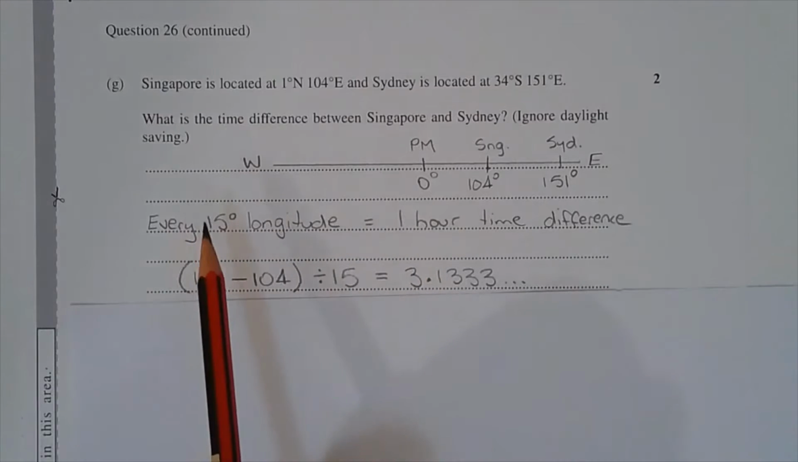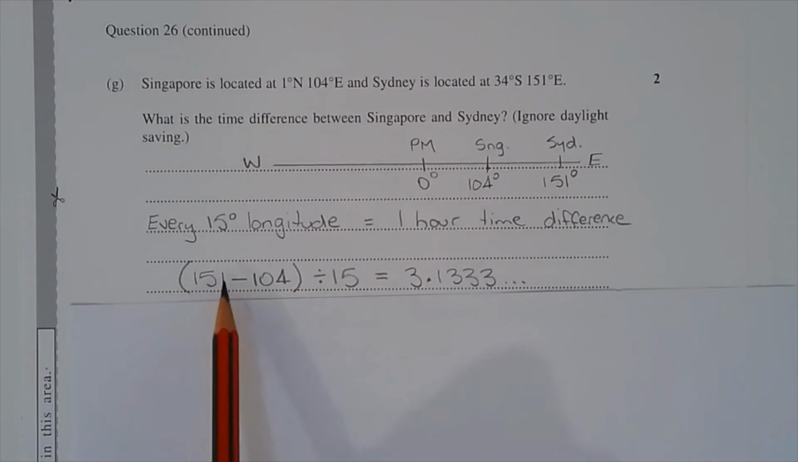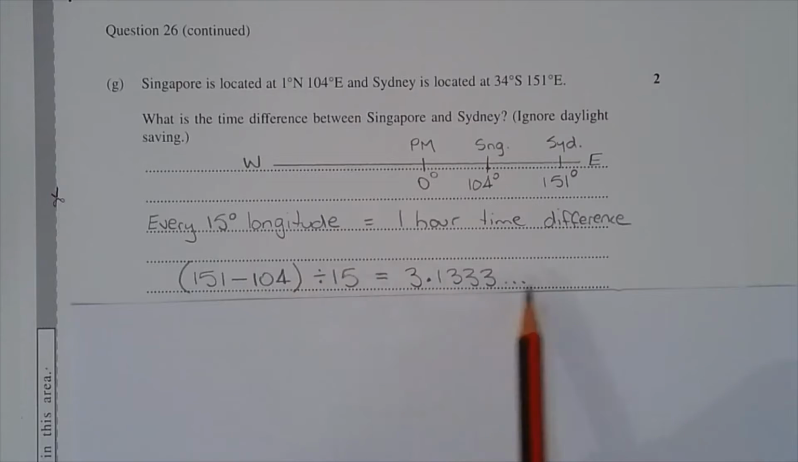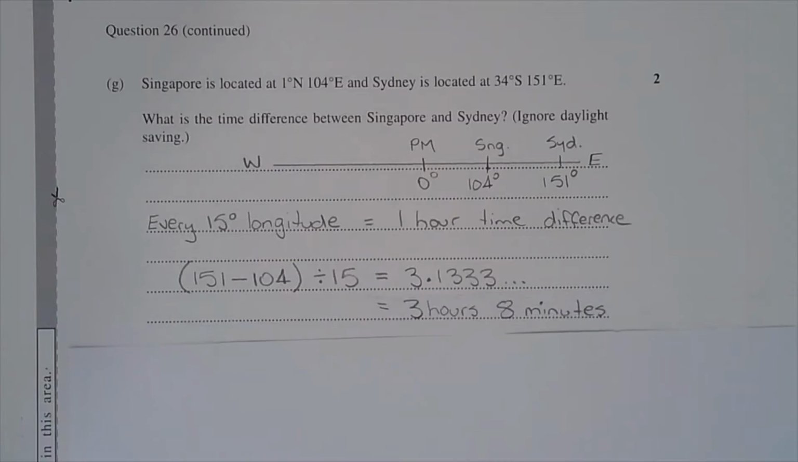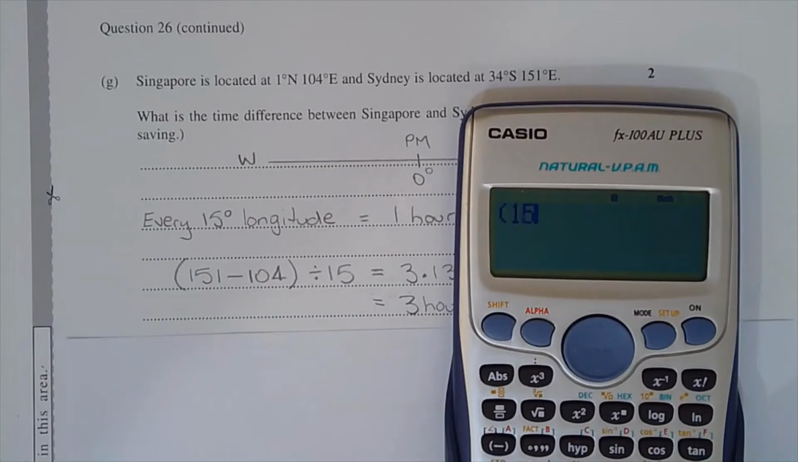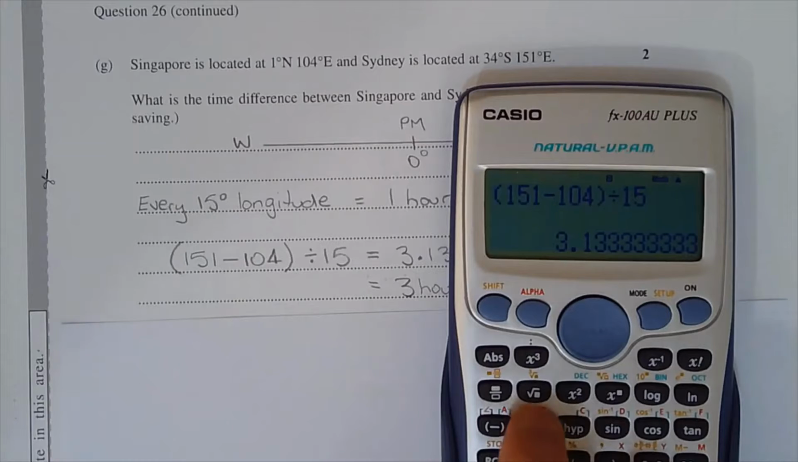So the way I worked it out is 151 minus 104 will give the difference in longitude, and then dividing that by 15, you get 3.1333 recurring, and then pressing the degrees, minutes, seconds button, that converts that into hours and minutes. So I'll just demonstrate that to show you. So 151 minus 104, divide that by 15, press equals. Now pressing the degrees, minutes, seconds button, and the answer is in hours and minutes.